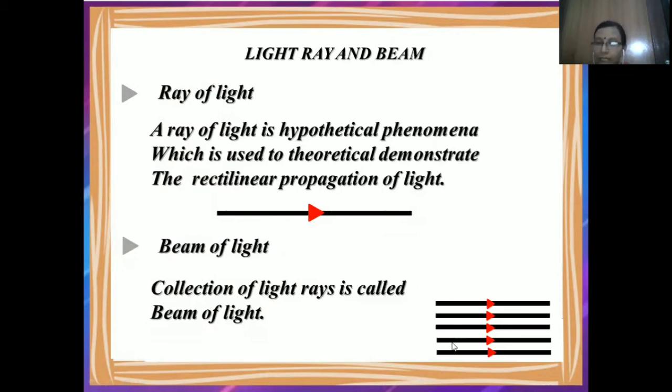When many rays are collected together, they form a beam of light, such as you have seen in your home also. When the light enters through a small hole in your kitchen, in your drawing room, anywhere, you can see a patch of light. पूरा light का एक वे बना हुआ आता है from where the light entered in your room. So that is known as the beam of light. उसको हम क्या कहते हैं? Beam of light, because many rays are collected together and they entered together in your room.